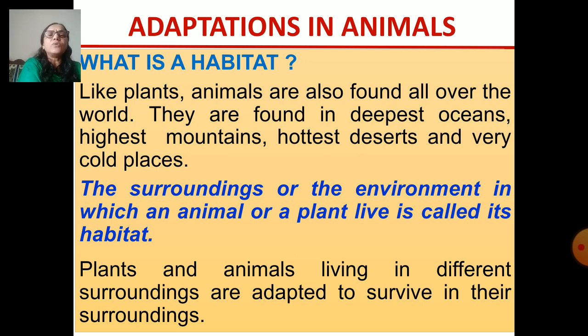They can be deep in the oceans, or high in the mountains, or in the hottest deserts. Different parts of the world have different weather conditions. So the habitat is a place where the animals or plants live.